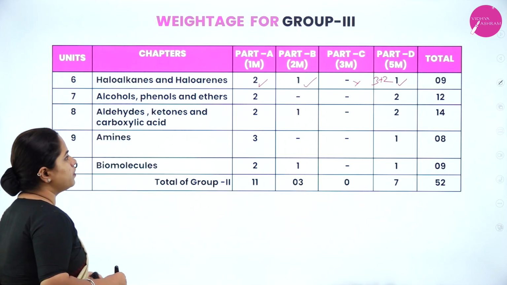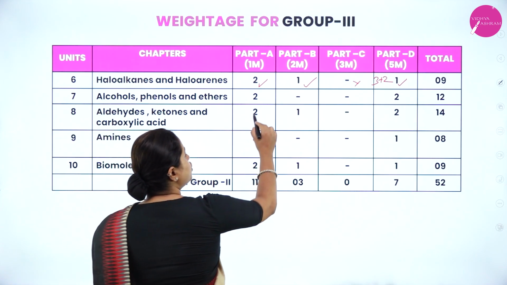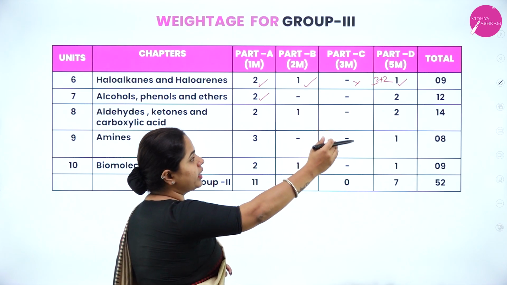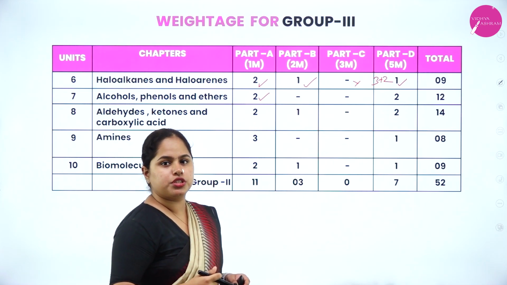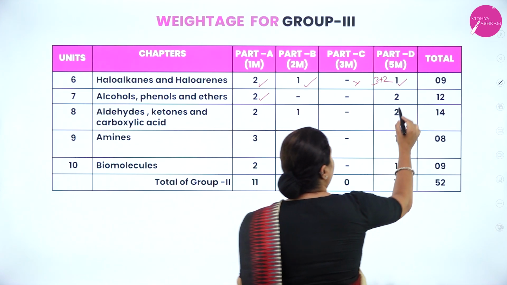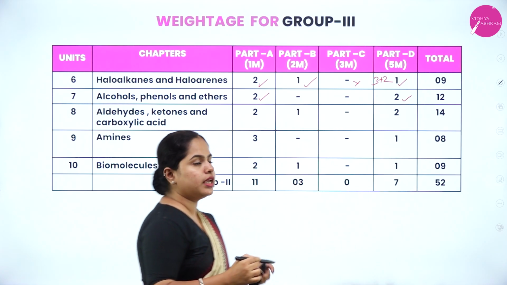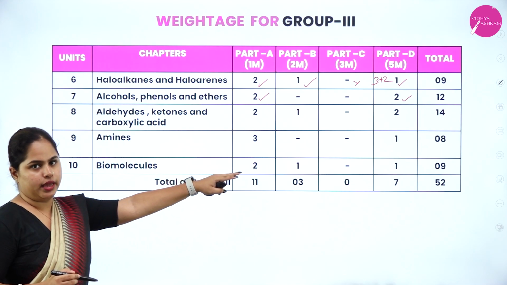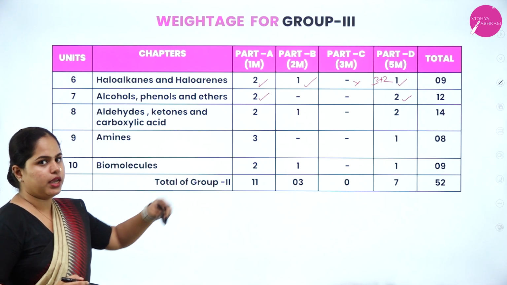Moving on to alcohols, phenols and ethers, you have two 1-mark questions. You don't have 2 or 3-mark questions. Directly, it is 5-mark questions that you are going to get, and you will have two 5-mark questions. So, it is important there. So, 3 plus 2 questions you will be getting from there.